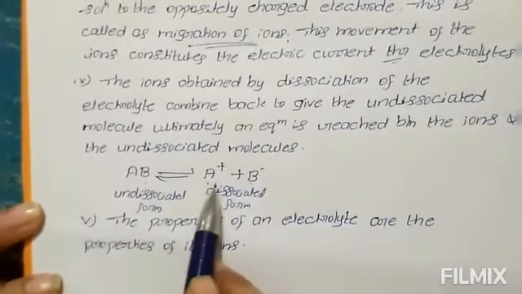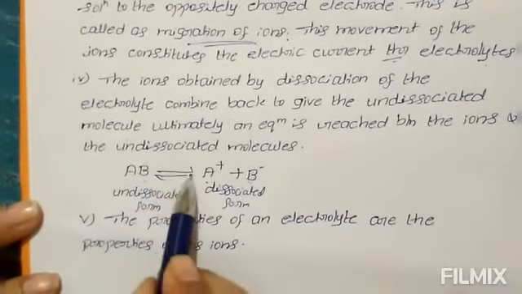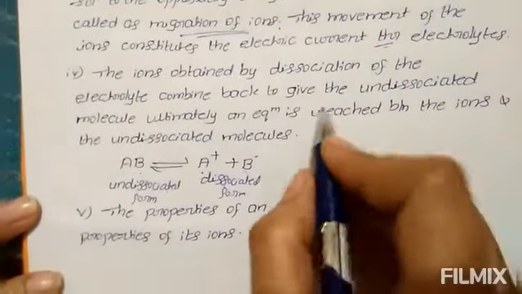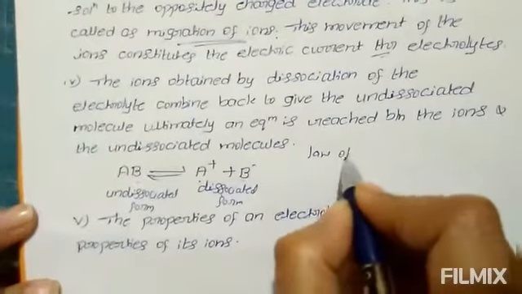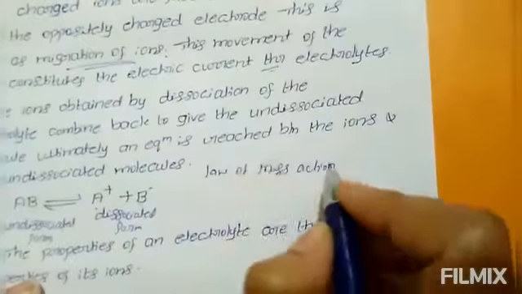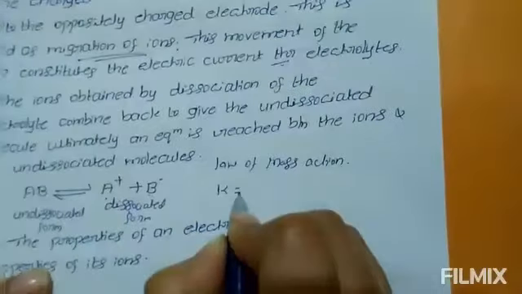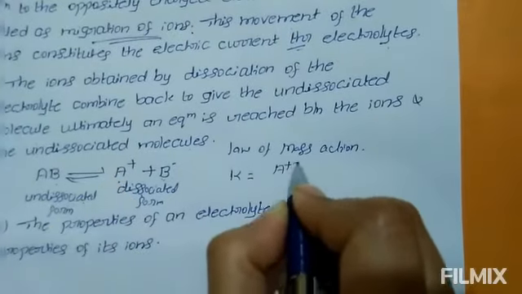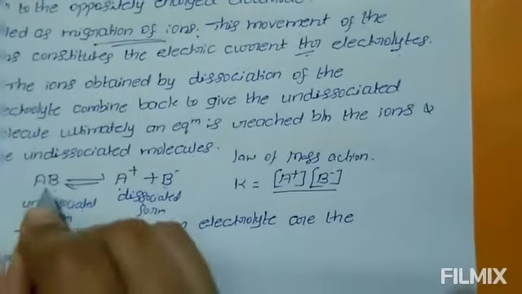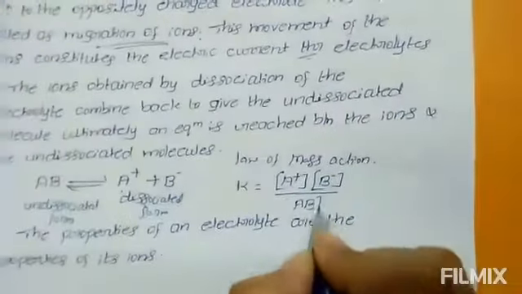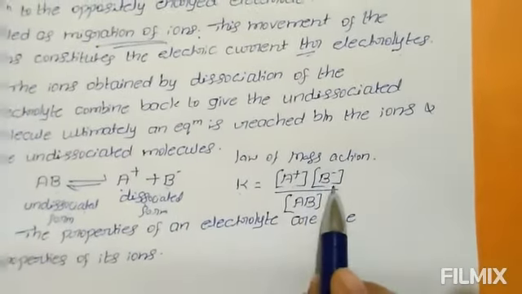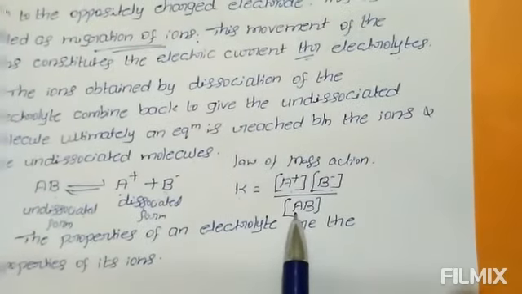So finally, there is an equilibrium between dissociated and undissociated molecules. According to law of mass action, the dissociation constant K is equal to concentration of A plus into concentration of B minus divided by concentration of the molecule AB.